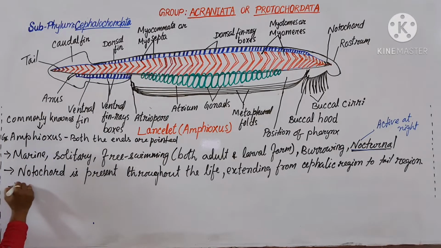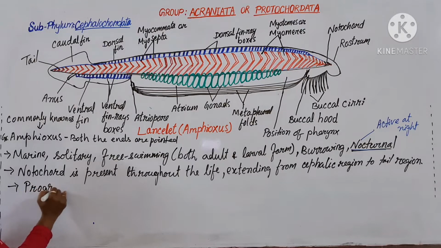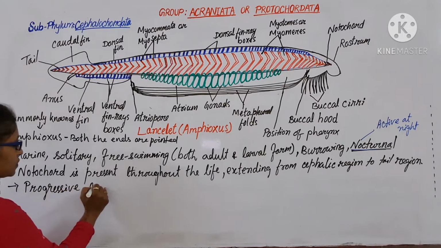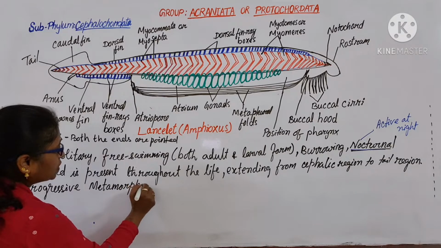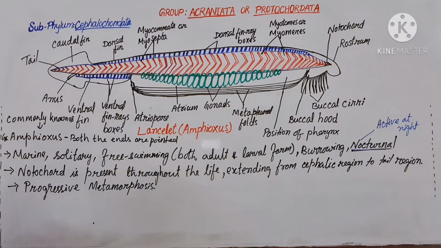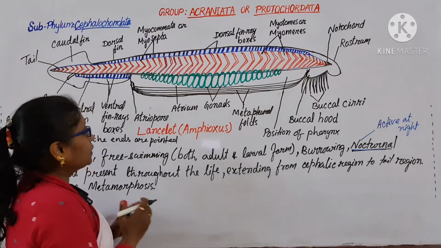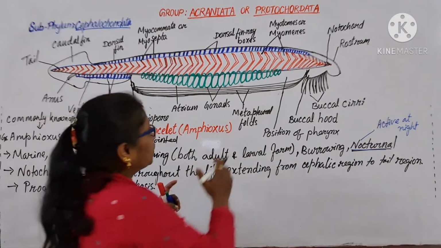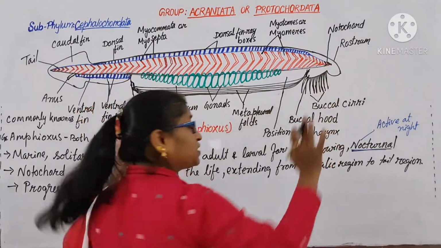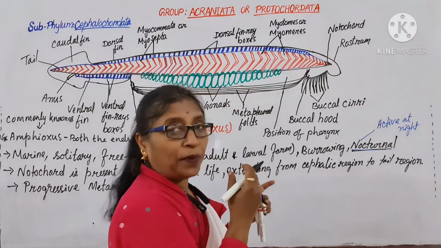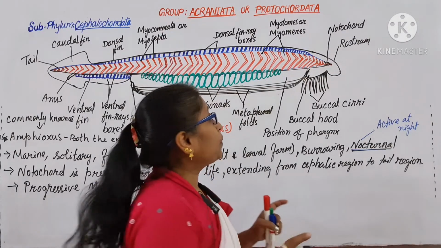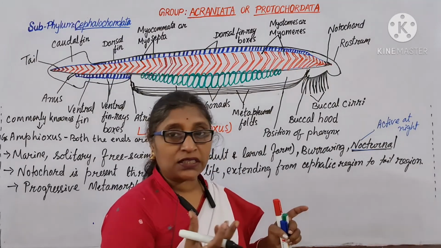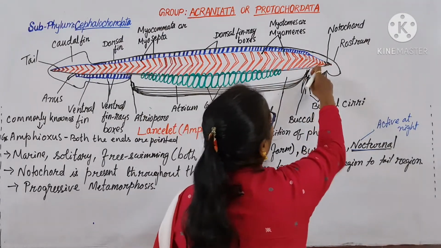So, metamorphosis is progressive. What type of metamorphosis? Progressive metamorphosis. Okay, and here the digestive system is complete. The buccal opening, the mouth opening, is covered by the buccal hood.